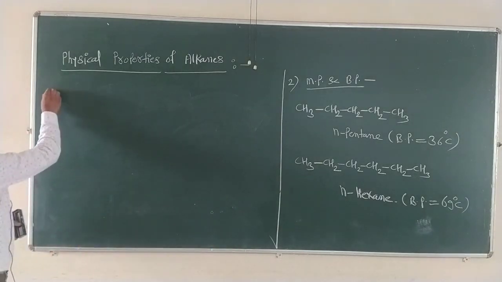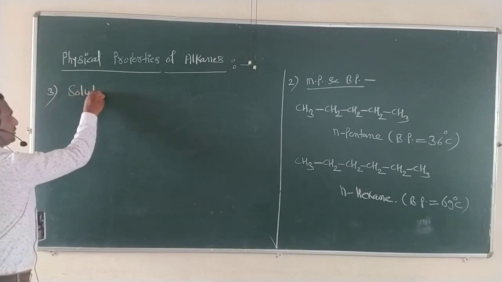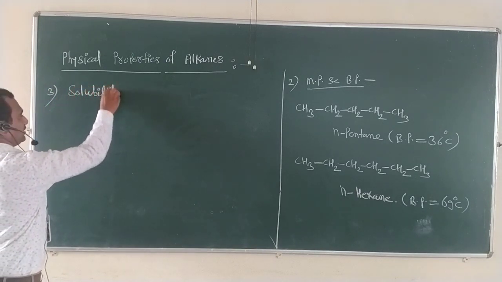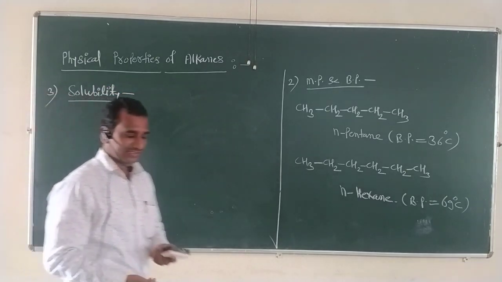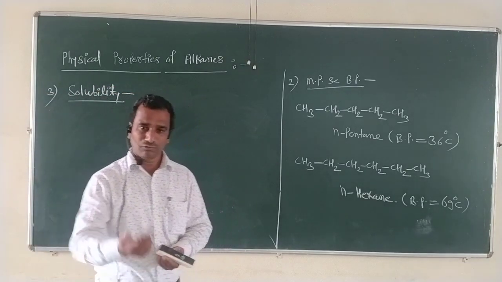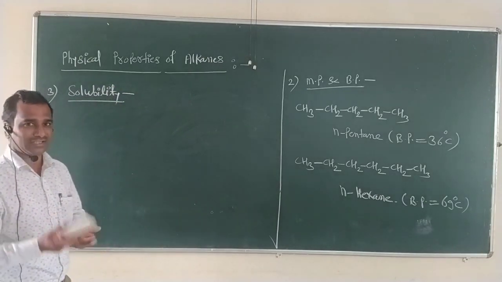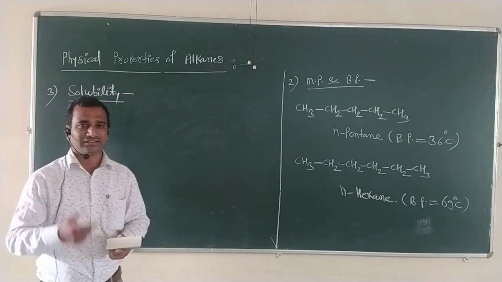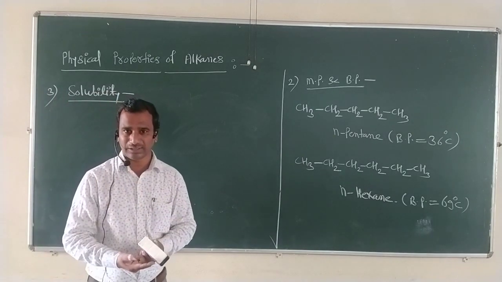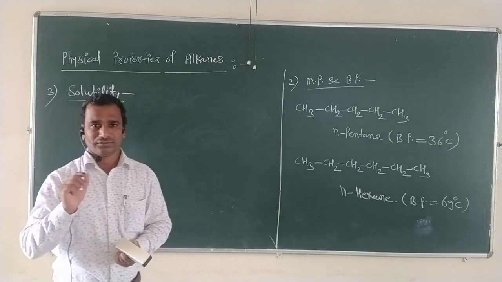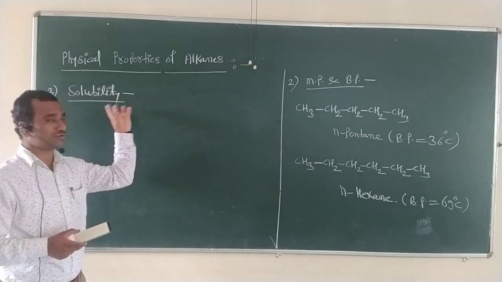The next important property for these alkanes that we have to study now, property number three, is known as solubility. This is the next important property for alkanes, solubility. Now we know very well what is meant by solubility. Solubility is a phenomenon in which the given solute, when dissolved in a particular solvent, forms a solution. That simple process is called solubility.